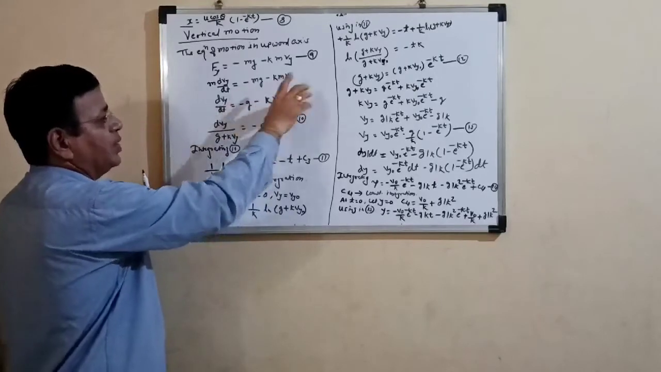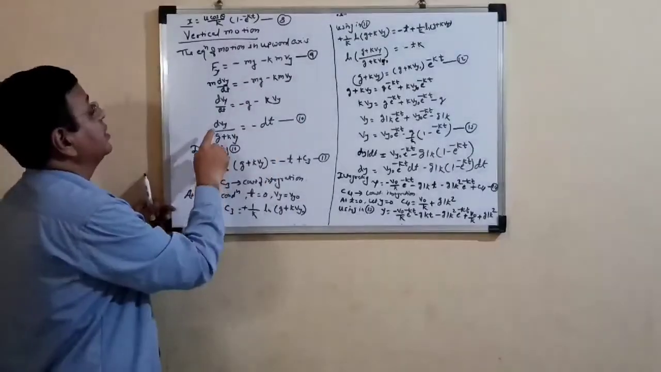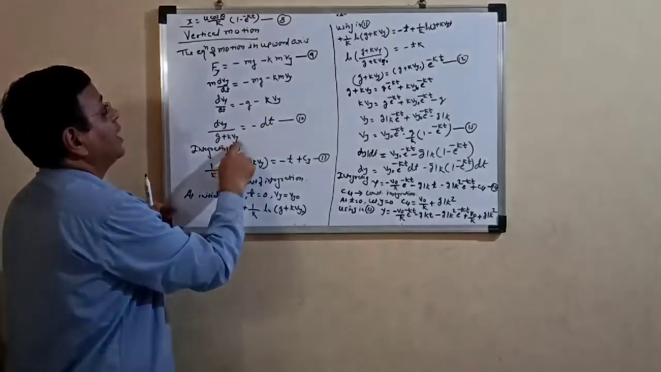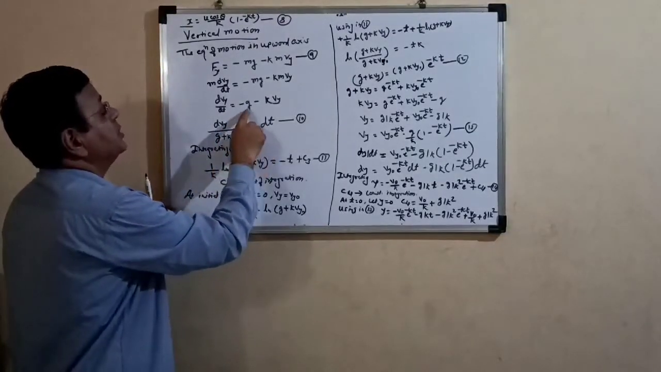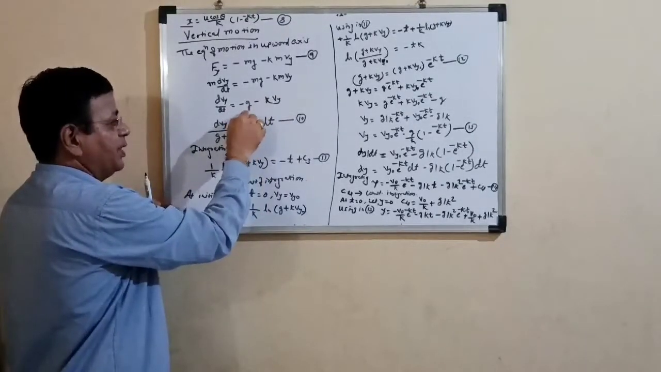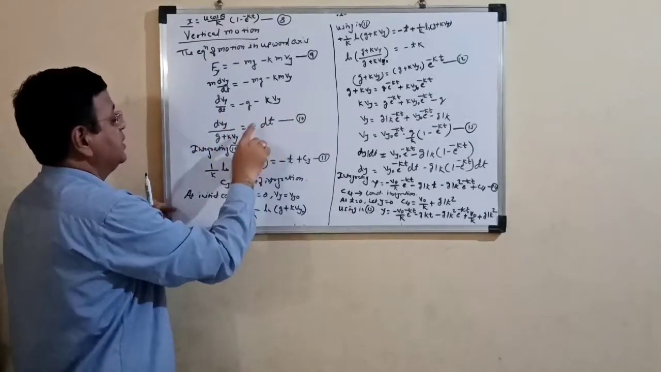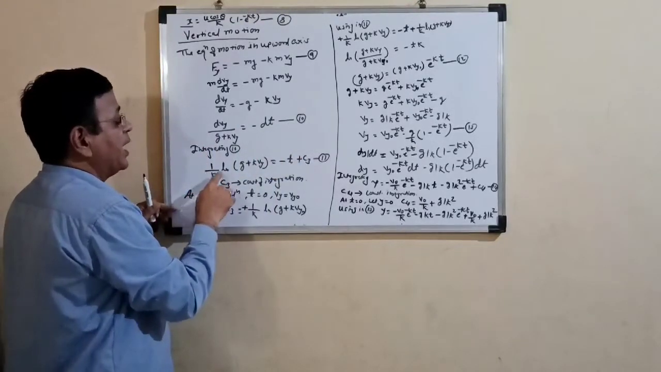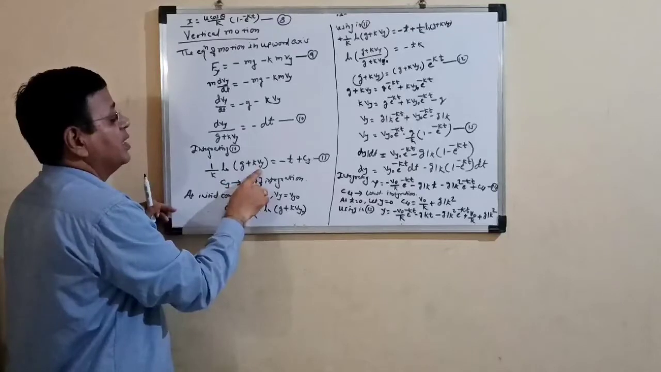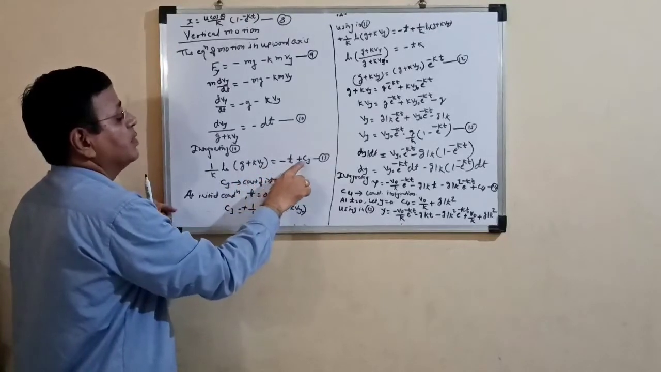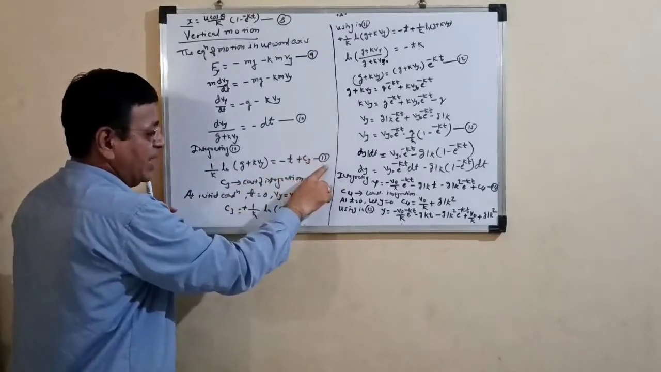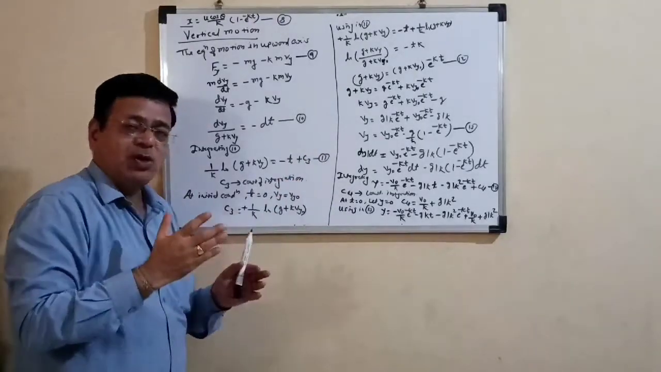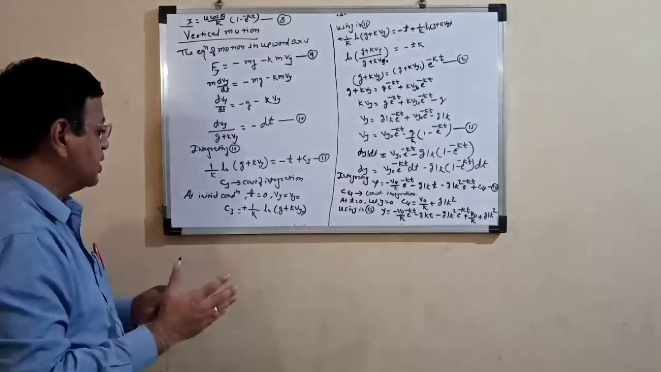m is going to be cancelled here. So we have to get dvy upon g plus k vy is equal to minus dt. We have to take the minus sign common here, and so we have minus dt here. Integrating this equation, we have to get 1 upon k ln of g plus k vy is equal to minus t plus c3. This is equation number 11. Here c3 is nothing but the constant of integration. We have to get the value of the constant of integration by considering the initial condition.